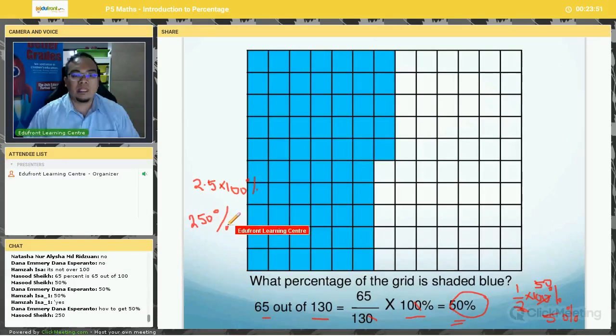Okay, 250%. Now, remember the percentage sign. 250 and 250% is very different. For example, since half is 50%, 1 whole is 100%.